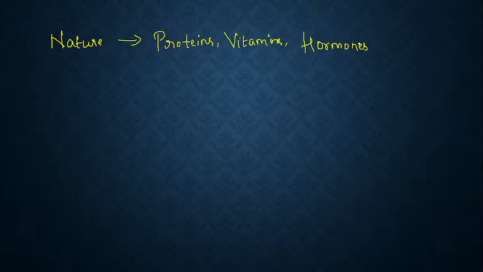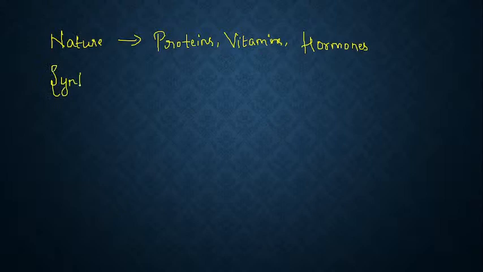If you go further in other chapters, when you read about the structure of proteins, or about vitamins and hormones, you will see amines, or derivatives of ammonia, present there, right? So naturally, amines exist like this.